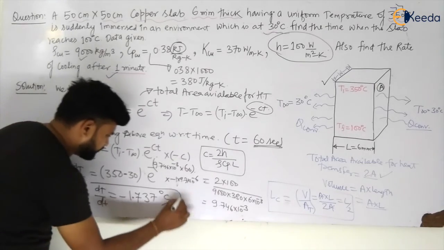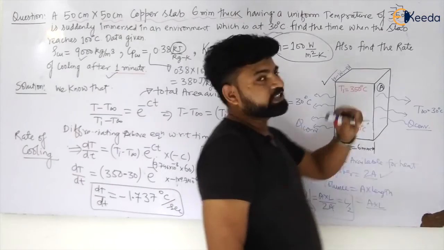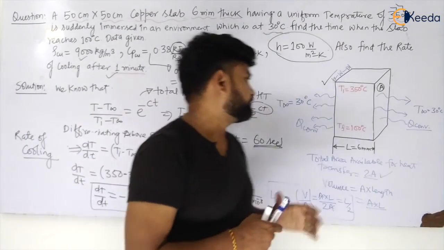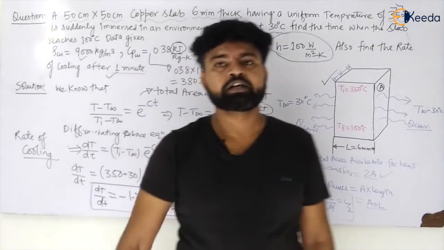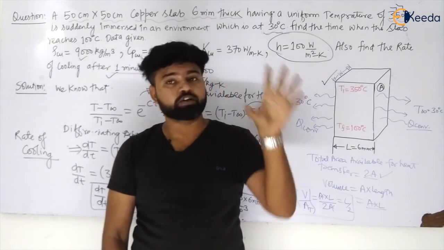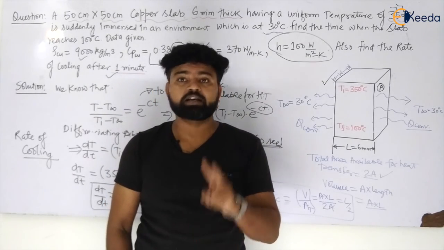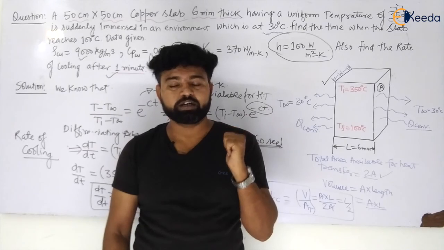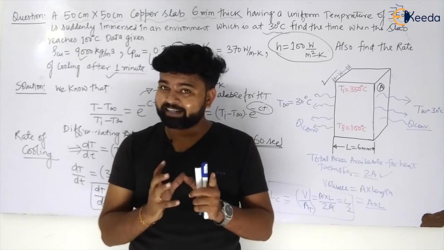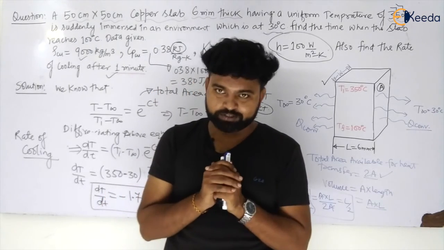So now I have calculated the rate of cooling, my dear students. He is asking the rate of cooling, and we have also calculated the time required for cooling from 350 degrees Celsius to 100 degrees Celsius. So now maybe the second concept is clear, that we have to take the whole area, and also we have to take specific heat in joules in that case. So hope your concepts are clear and you are building your concepts day by day, my dear students. Thank you so much for this.